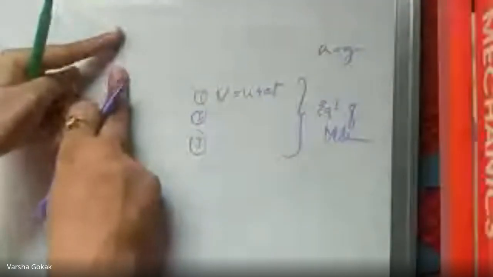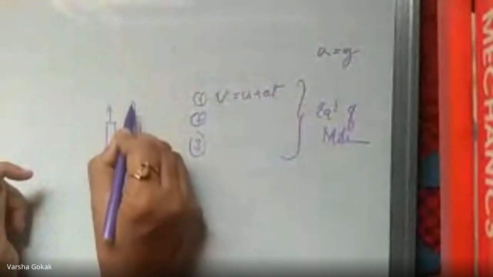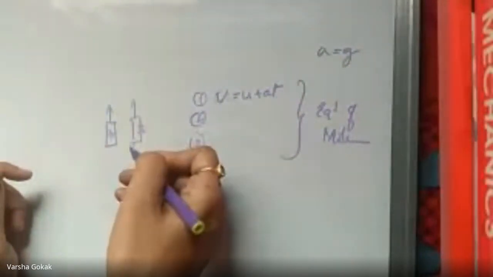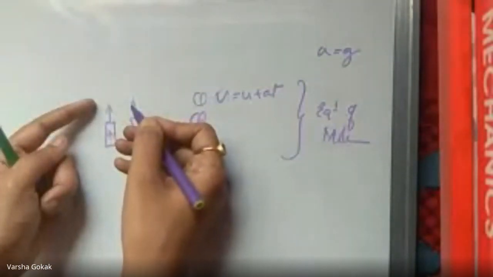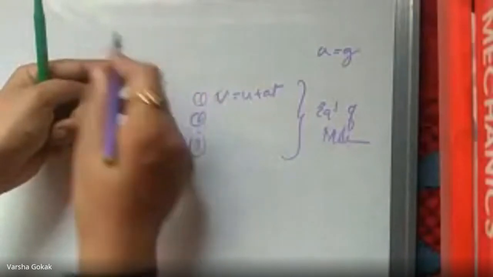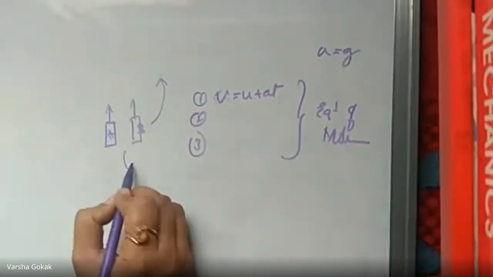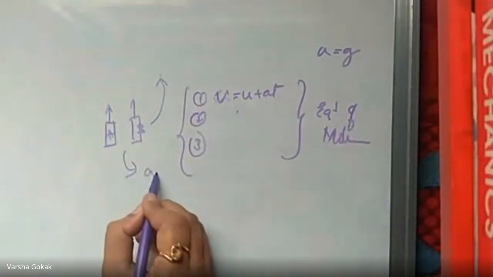Here we are not considering gravity anywhere. So two cars moving like this, I say A and B, each car will have its own acceleration because it is moving with some speed. And one fellow is overtaking the other, and then we have to find the time taken by this fellow to overtake. So there is no gravity involved. So directly we will use all these three equations, and we have to find the acceleration.